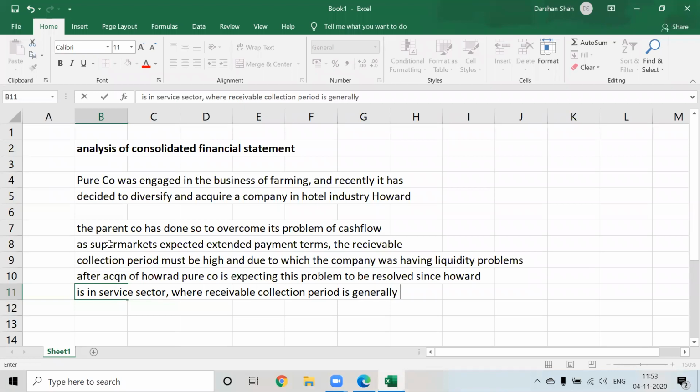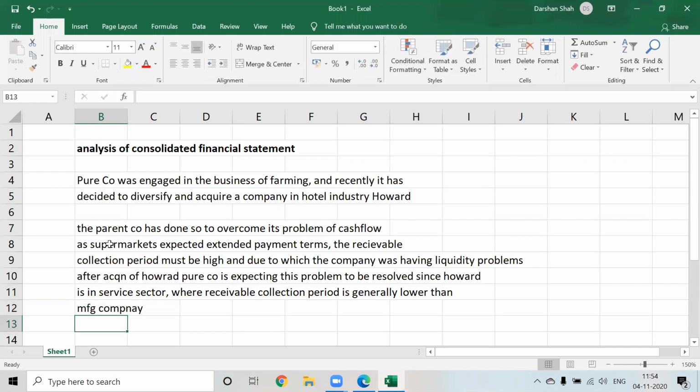We are writing generally because we don't know right now the position of the company. So that was the purpose of the acquisition.